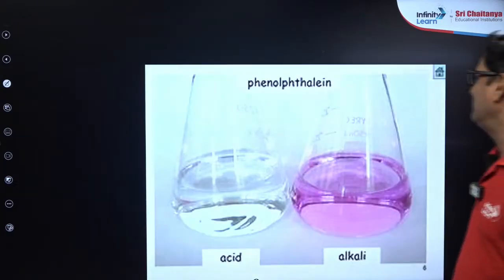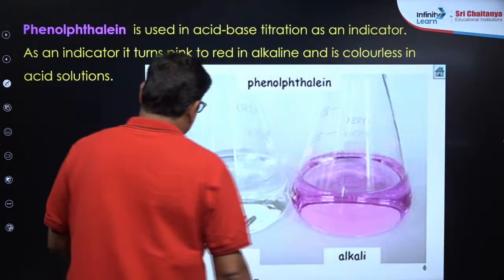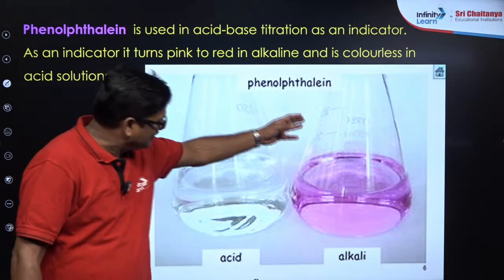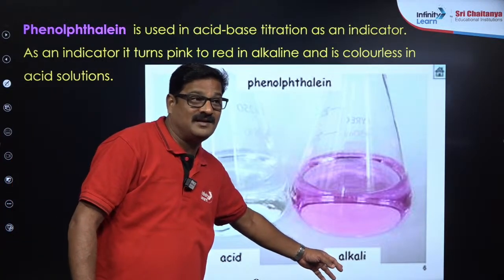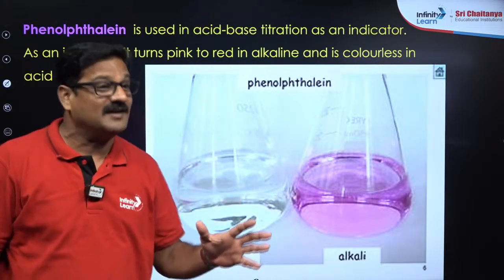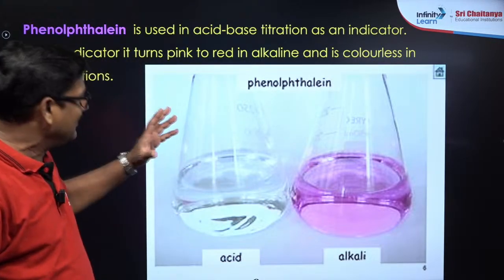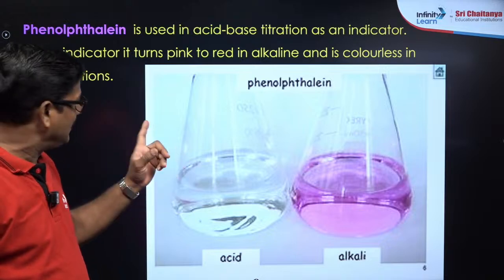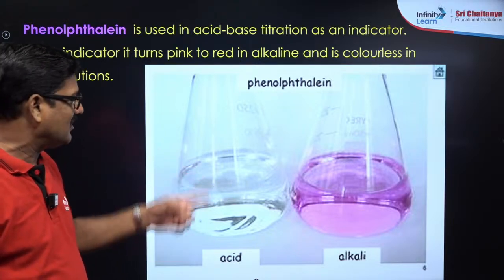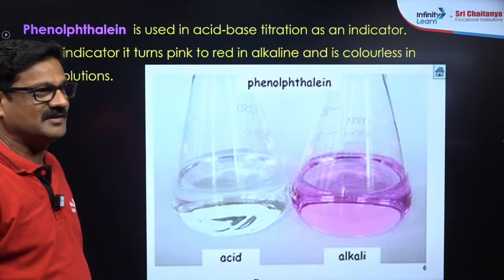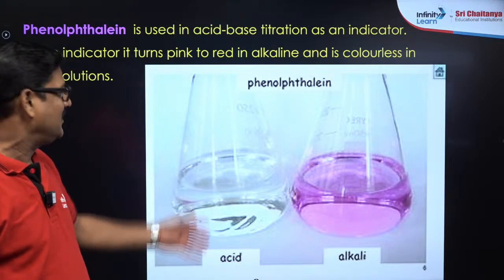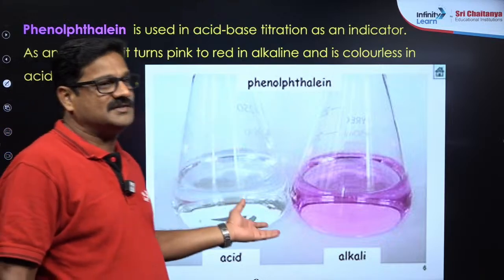Phenolphthalein is colorless in acidic media and phenolphthalein is pink in alkaline media. Yes, pink, everybody knows, where it is pink and where it is colorless. Okay, in the acidic media it is colorless, in the basic or alkaline media it is pink. Keep everything in mind, what is being taught in class, we are generating knowledge, dear.